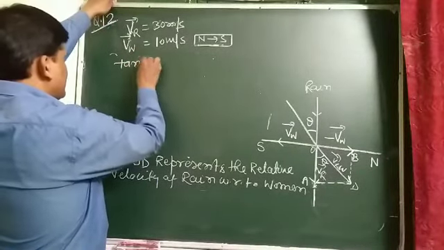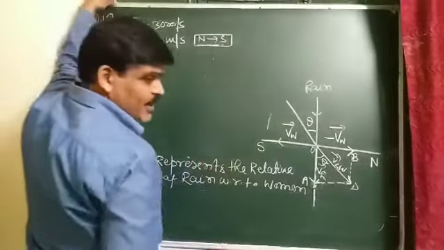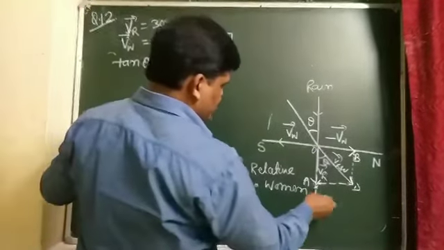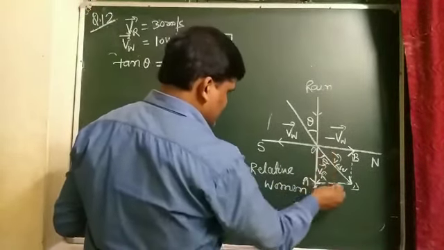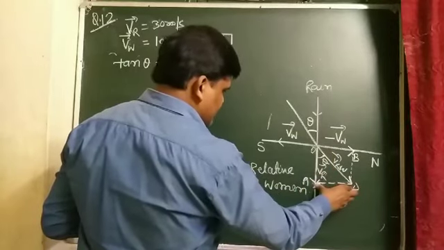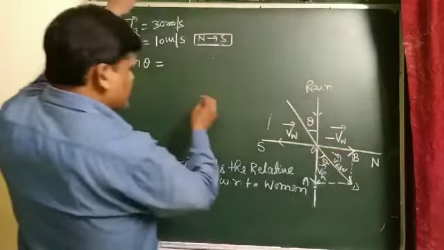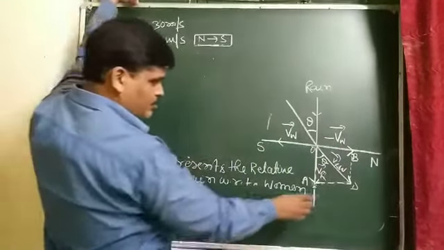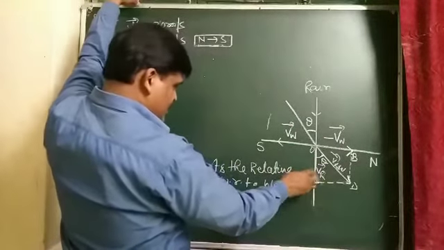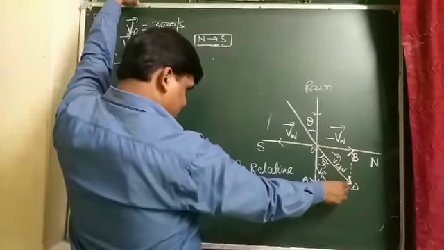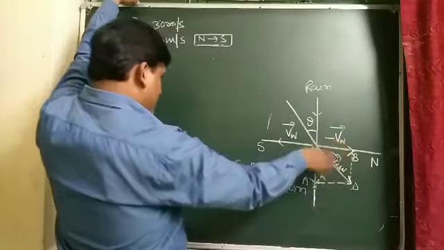So tan theta can be written as perpendicular by base. This is the angle and this is the perpendicular, and this perpendicular AD is equal to OB. We have taken only the magnitude.